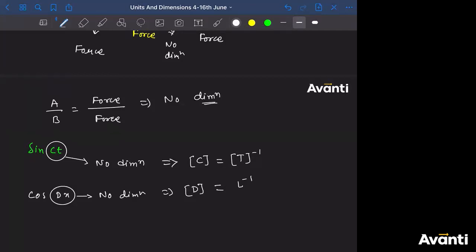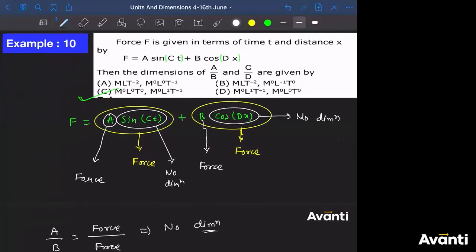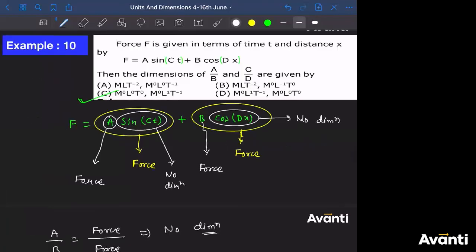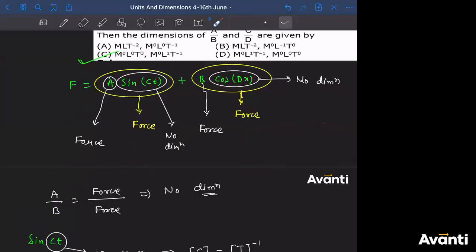Now find out the ratio. क्या निकालना मुझे? तो what will be C by D? तो dimensions of C by D. तो C divided by D. बताओ बच्चा लोग क्या मिला मुझे? तो T inverse 1 divided by L inverse 1. That means I'm having L T inverse 1. Or you can say this as M0 L1 T inverse 1. Now look at the answers. Are we having M0 L1 T inverse 1? Yes. So correct answer क्या है बच्चा लोग? Option C. Guys, please click yes if you have understood this. बच्चा लोग, please click yes if you have understood this.